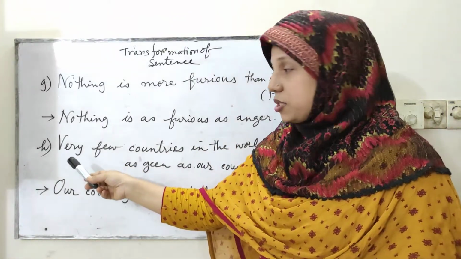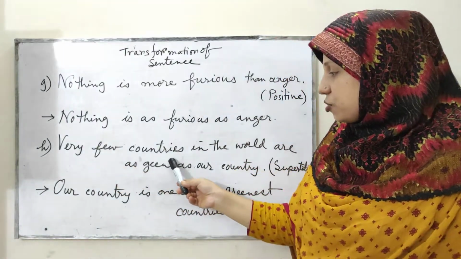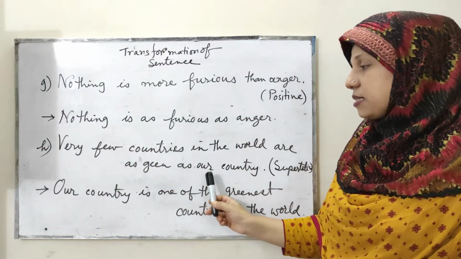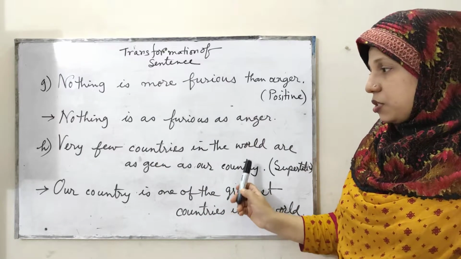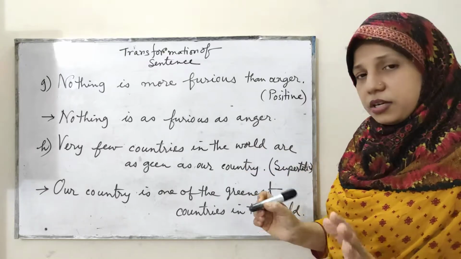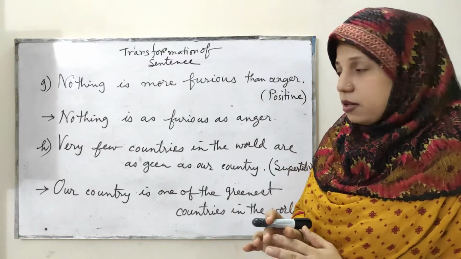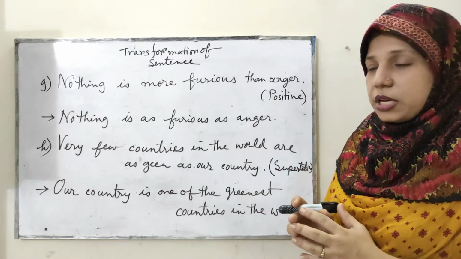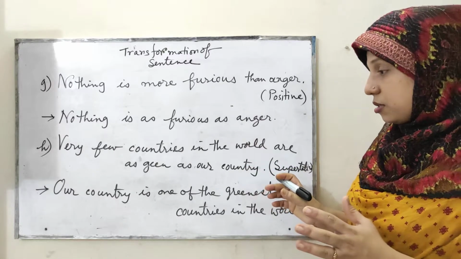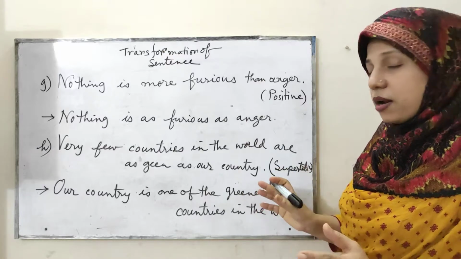Next, number H. Very few countries in the world are as green as our country. So this is the superlative form. There are other countries which are also green, but there are very few. So how do you have to make it superlative? This is not the only one. This is one of the.